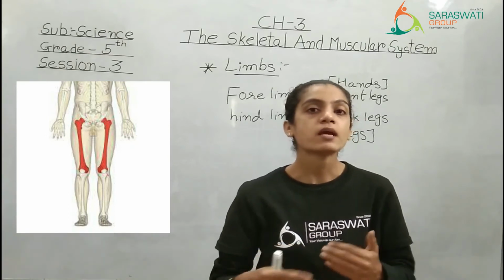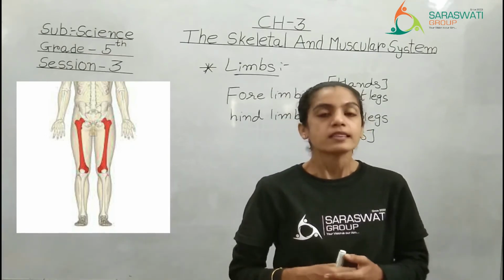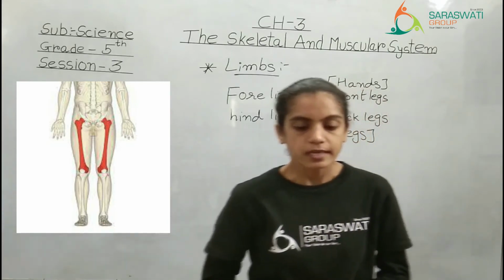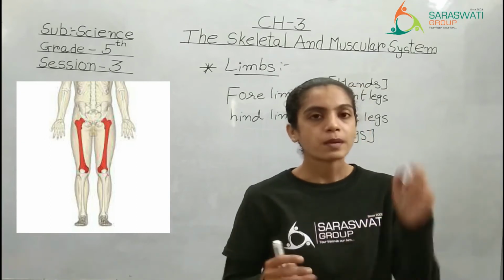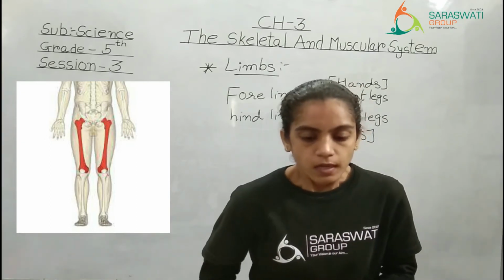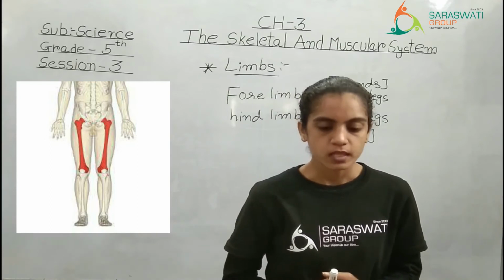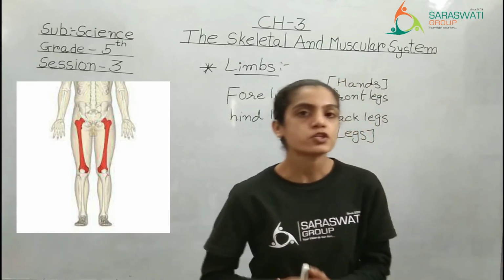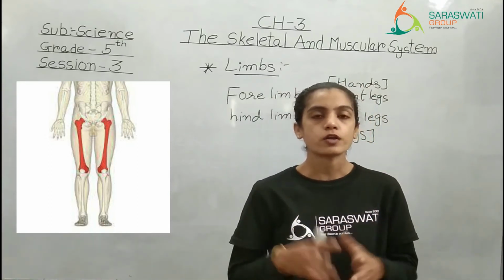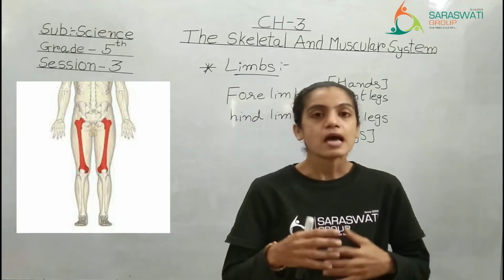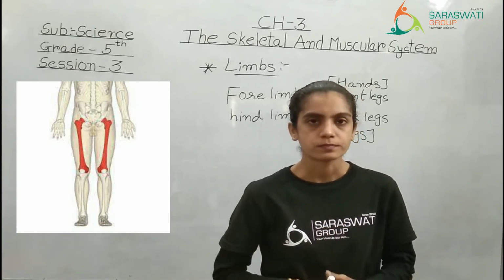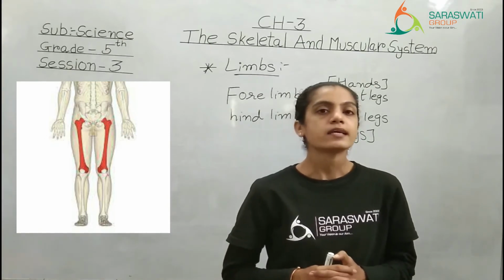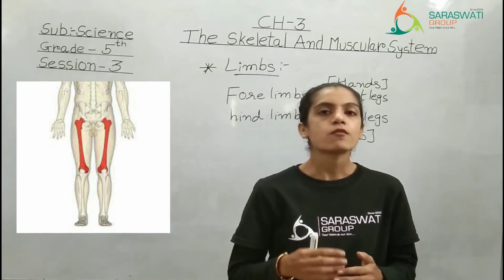Now we are moving to the leg portion, the thigh portion. That means the portion from hip to your knee. See, it has the bone called femur. Please underline that. It is the longest bone in the body. It bears the whole weight of the body. Here in the picture you can also see the red color highlighting the femur bone, which is present in the thigh area, and it is taking the entire weight of your body on it.